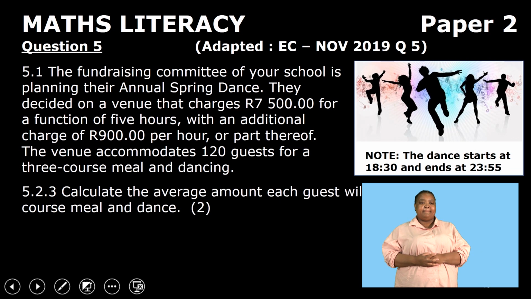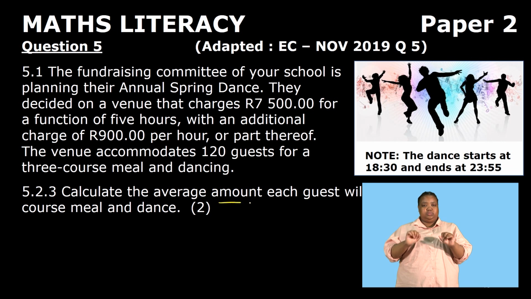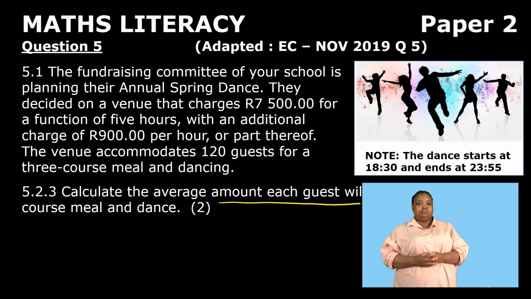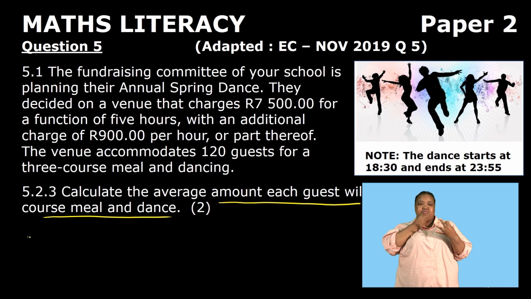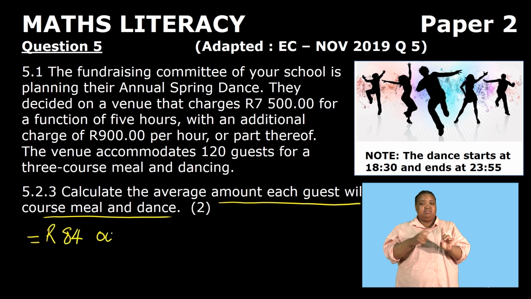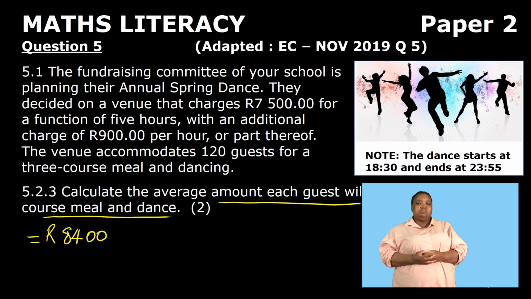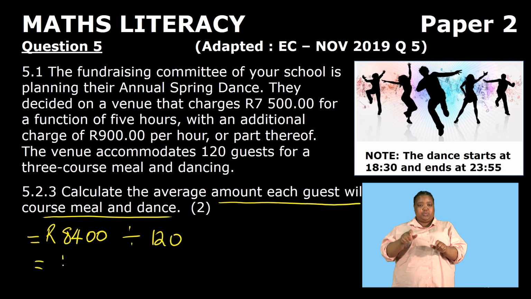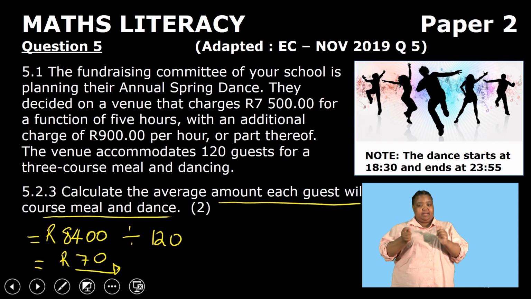Right. Then 5.2.3, calculate the average amount each guest will pay for the 3-course meal and the dance. It means to be accommodated in this event, each person will have to pay. Let's calculate that. So in total, the venue will cost them 8,400. Then how many people are attending this event? It's 120 guests. So this means that each person will be paying an amount of 70 rand in order to cover all the costs of this event.